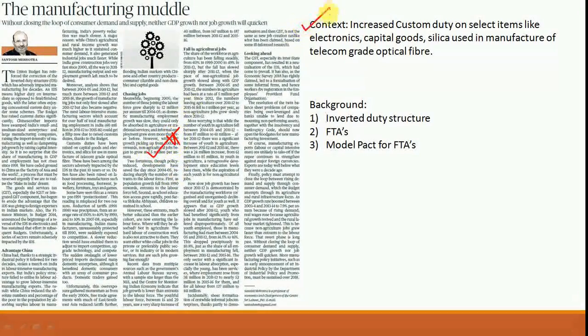Now coming to the context here, in the budget 2018-19, the government has increased custom duty on certain select items like electronics, capital goods, and also silica used in the manufacture of telecom grade optical fiber. Now why I have specifically given this particular example is because you need to understand that silica is used in the manufacture of telecom grade optical fiber, which means that this is an input. So this is the entire analysis here, that the custom duties have been increased on inputs, and this is the core of our discussion with regards to an inverted duty structure.